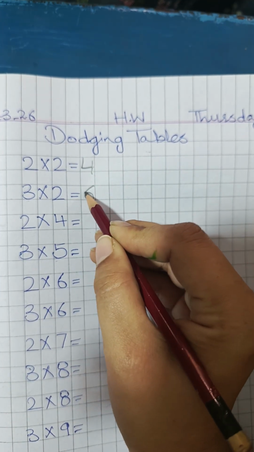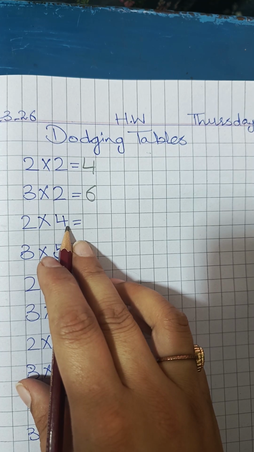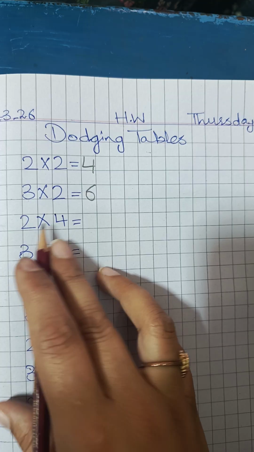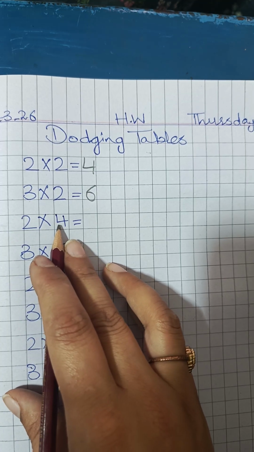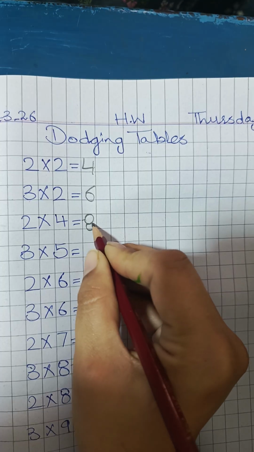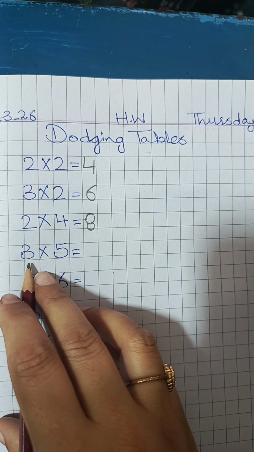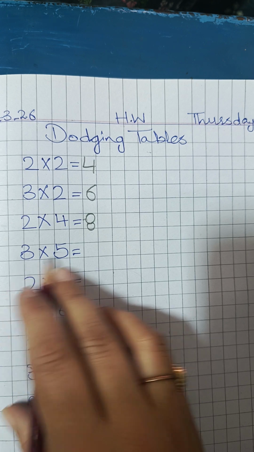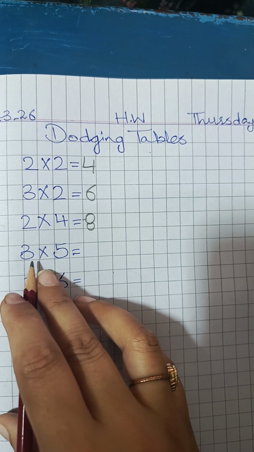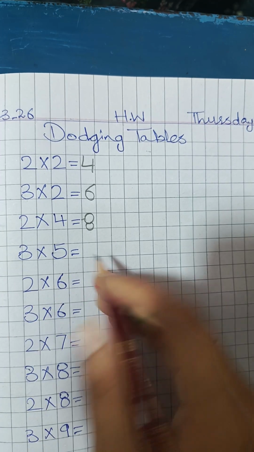Excellent KG class. 2 fours are. What is 2 fours are KG? Let's say it with the teacher. 2 ones are 2, 2 twos are 4, 2 threes are 6, 2 fours are 8. Which is the next one? Hey, it's again the table of 3. 3 fives are. 3 ones are 3, 3 twos are 6, 3 threes are 9, 3 fours are 12, 3 fives are 15.